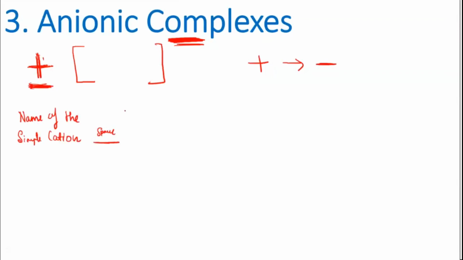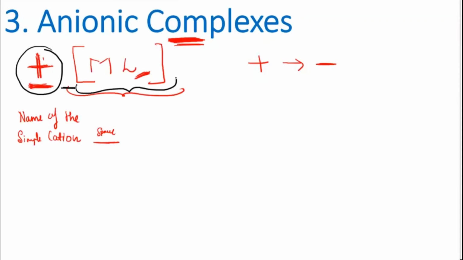After that, you will go to the coordination entity, this part. You have to name this coordination entity. So inside this coordination entity, again, you will find a metal and then you will find many ligands. If you are finding different kinds of ligand, again, those ligands should be named according to the alphabetical order. So once you have finished naming the cation part, you give a space, then you go inside this coordination entity, where you will find ligand and the metal.